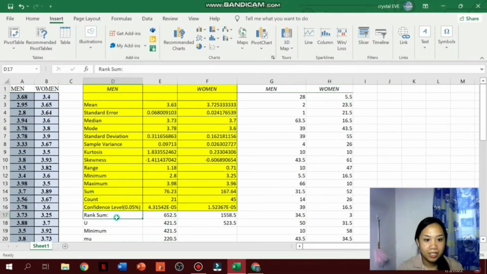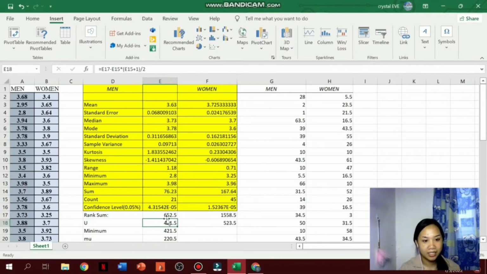Next, we need to find the rank sum for men and women. We just need to use the formula of sum and insert the data of the rank for men. And for the women, we use the same method. We use the formula for sum and insert the data in the rank table. Next, we need to find the value of U.